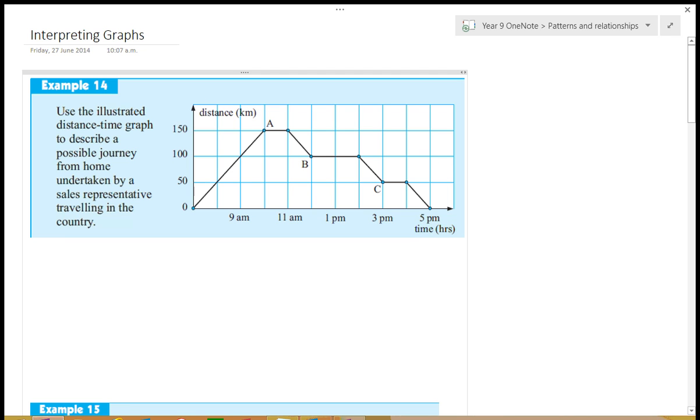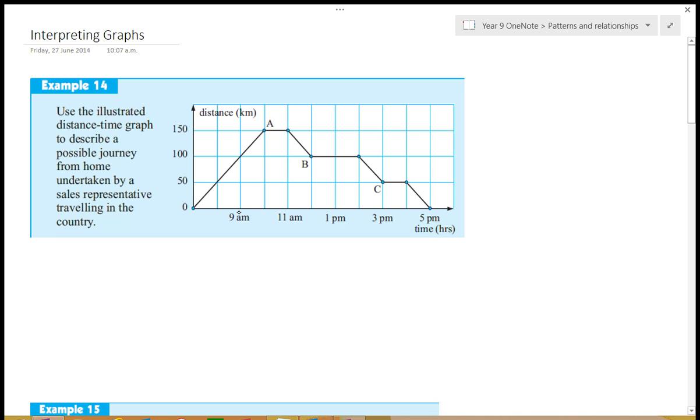Okay, so here we go. Our first example here is asking us to use this graph to describe a possible journey home undertaken by a sales representative travelling in the country. So here they're basically asking us to write a story. Okay, so let's start our story.